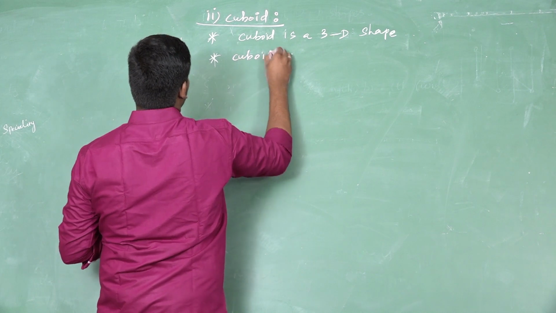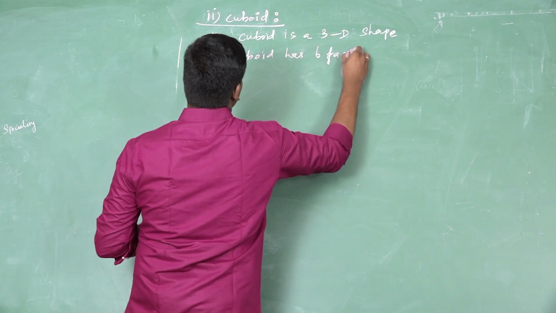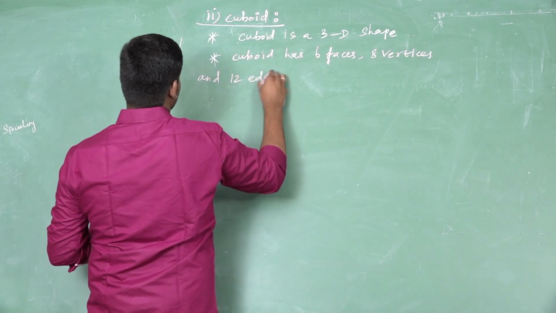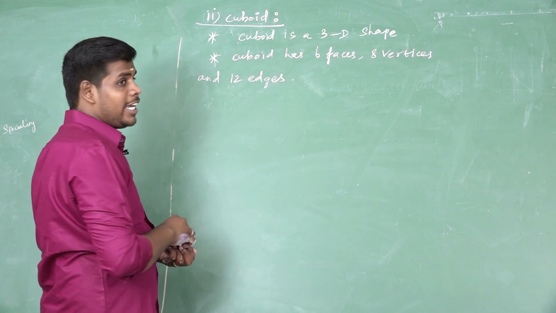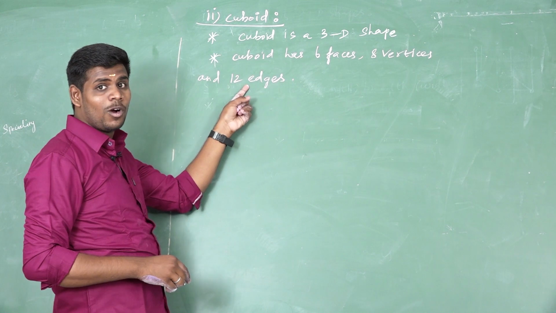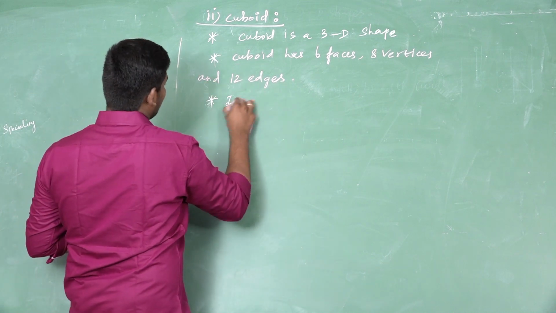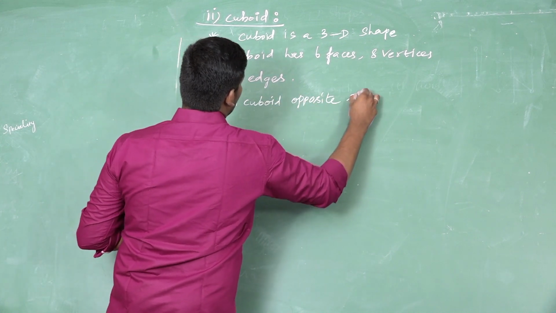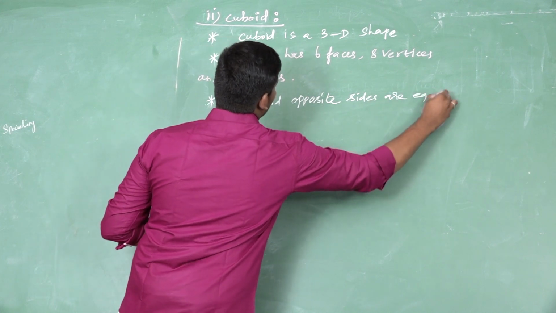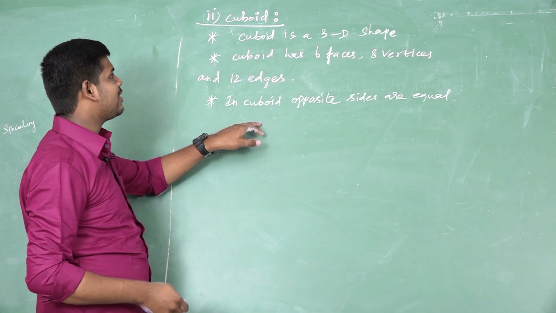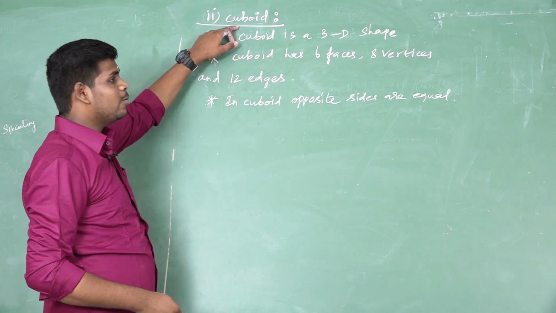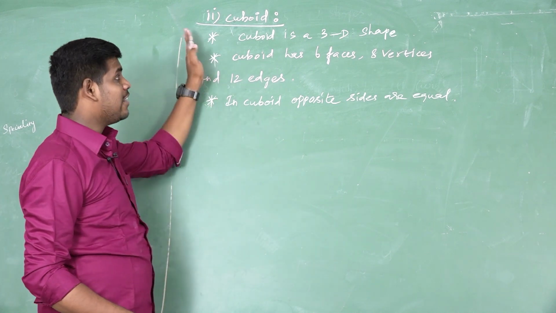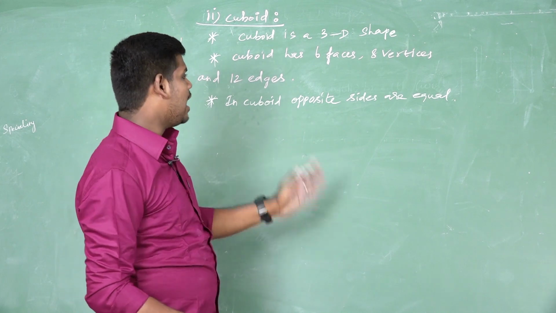A cuboid has 6 faces, 8 vertices and 12 edges. In a cube all the sides are equal, but in a cuboid opposite sides are equal. So what is the major difference between a cube and a cuboid? In a cube, the values of length, breadth and height are equal. In a cuboid, the values of length, breadth and height are unequal.